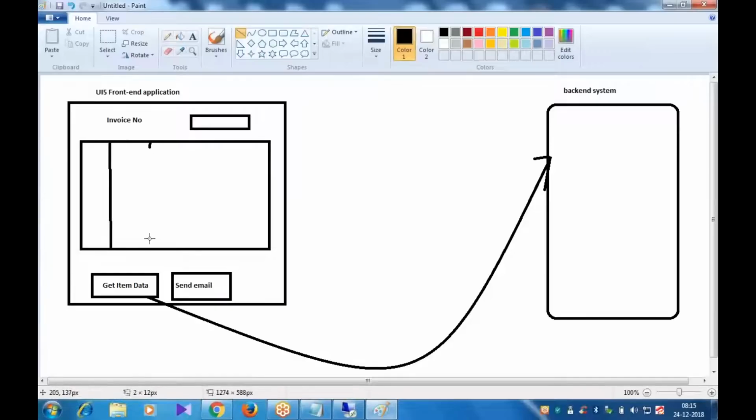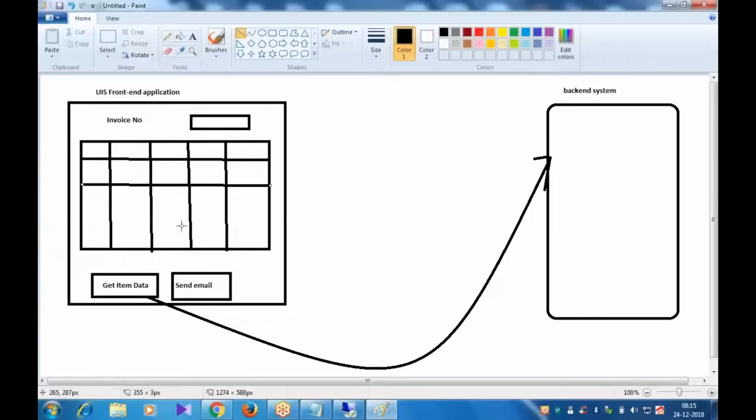Once the data is shown in the table, I'll take one button kind of thing. When I click on this button, this invoice data should be sent to an email as an attachment or whatever it is. So this is in the front end. In the back end, we are only pulling the data, that's all. From the OData, I cannot send the mail. I can only pull the data and give it to the front end application.